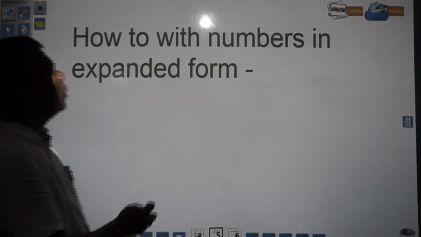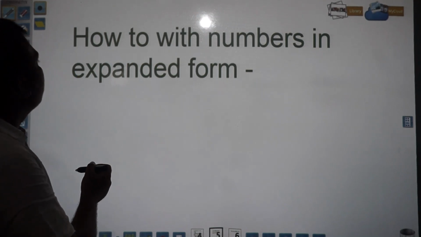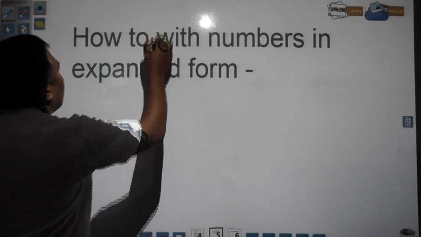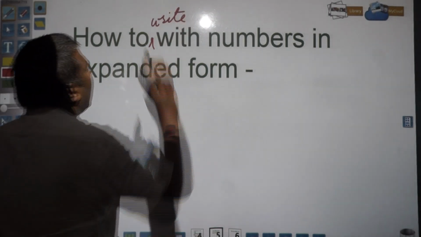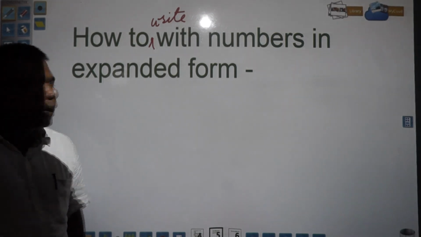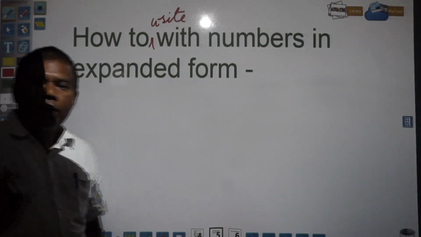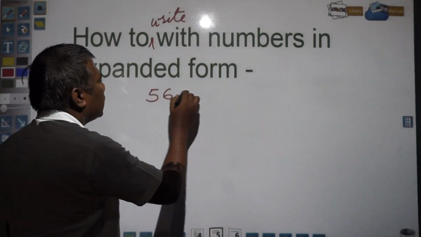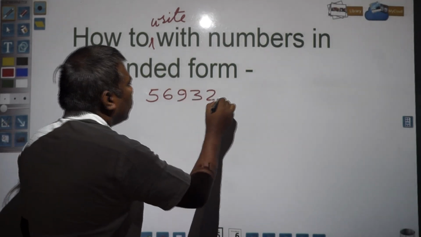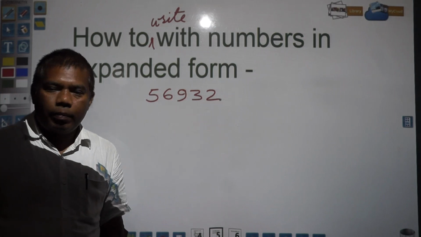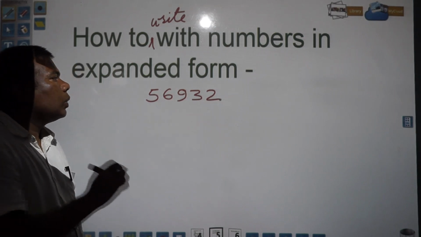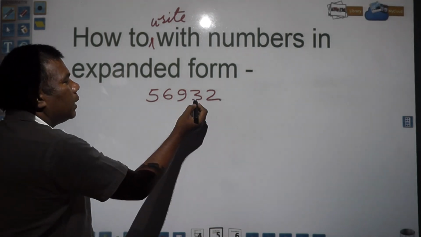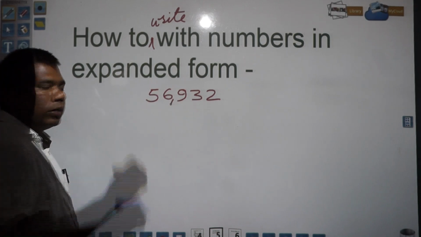How to write numbers in expanded form, right? So here you see, this also you have studied in your previous class. Suppose any number you have, 5, 6, 9, 3, 2. You need to write it in expanded form. So simply what is required? You should know which number is in which place. So here you see ones, tens, hundred, thousand, 10,000.